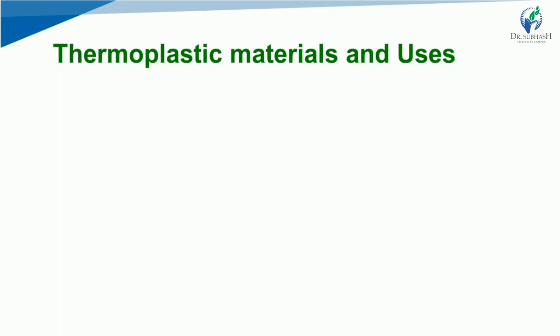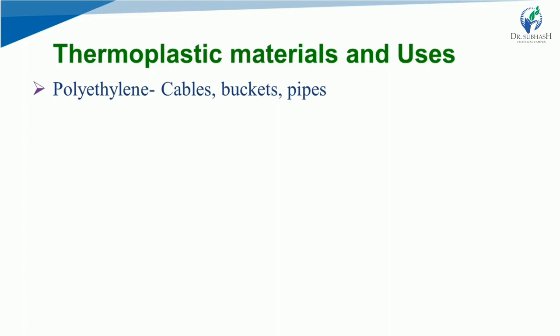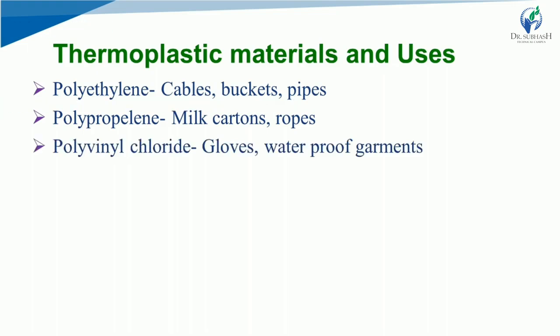Thermoplastic materials and uses. Here are some examples: polyethylene, which is used for cables, buckets, pipes. Polypropylene, which can be used as a material of plant construction, in milk cartons, ropes. Polyvinyl chloride, which can be used for glove making, waterproof garments. Teflon, which is used in gaskets and coatings.